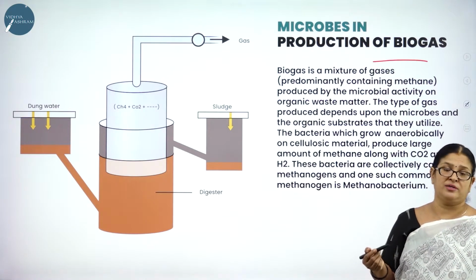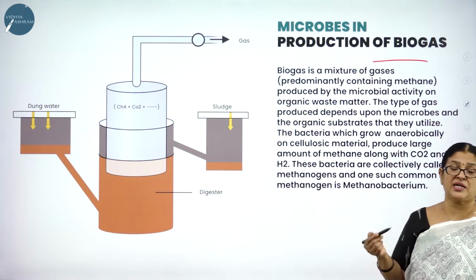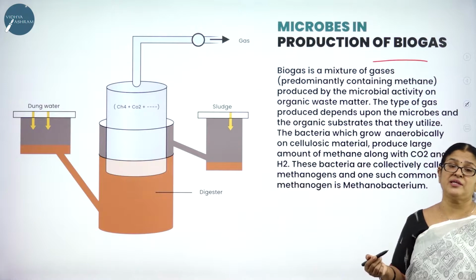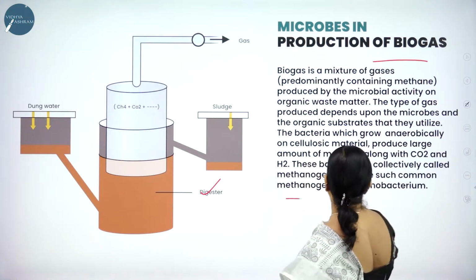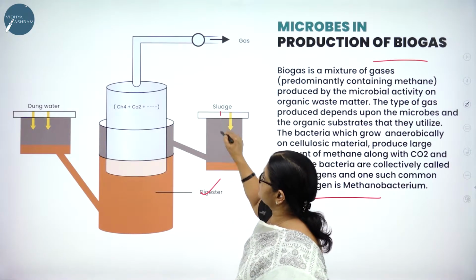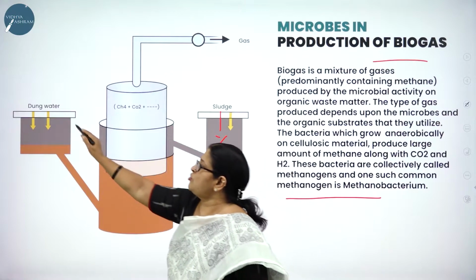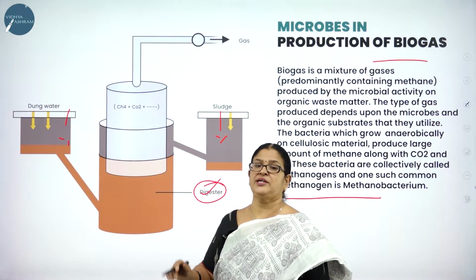For example, the cow dung. The methanobacterium that is found in the cow dung produces what? Methane. Methane is nothing but a biogas. Here you can see how the biogas reactor is. See here, the sludge is introduced here, the dung water. Then here you can see the digesters are added so that it will digest.